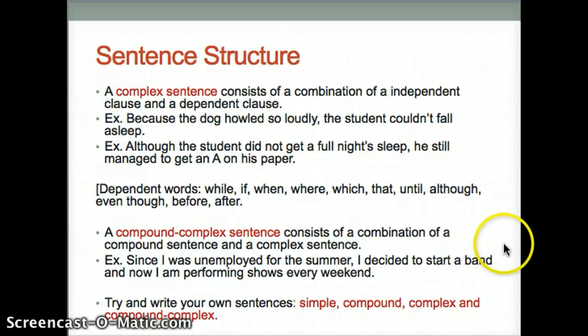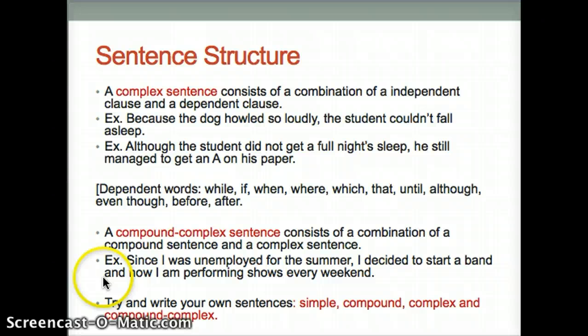And then probably the most complex sentence that you could build would be a compound-complex sentence. This would be the components of a complex sentence attached to a compound sentence, the one that used the FANBOYS. So you would have a dependent clause plus a compound sentence using FANBOYS.